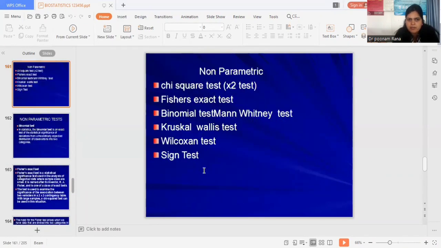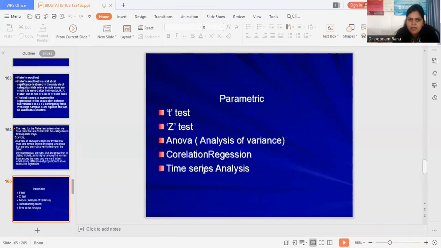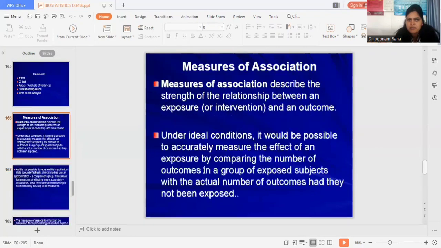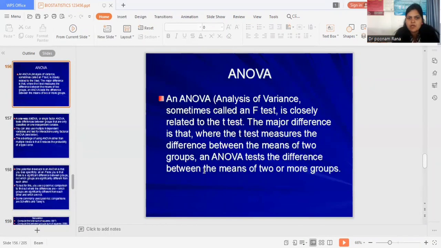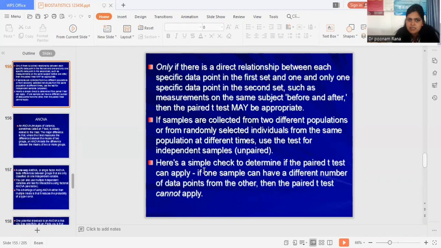Parametric and non-parametric tests. Non-parametric tests are the chi-square test, Fisher exact test, and so on. And parametric tests are the t-test, z-test, and ANOVA. Correlation and regression come under parametric tests. ANOVA is known as analysis of variance, and sometimes it is known as the F-test.